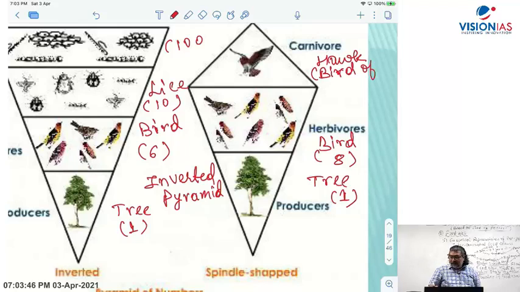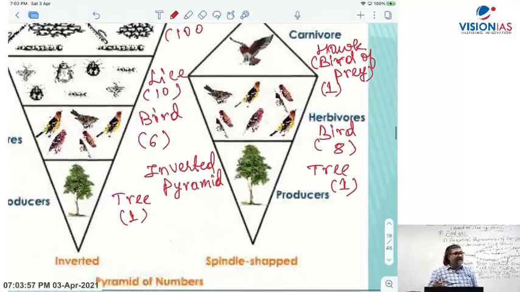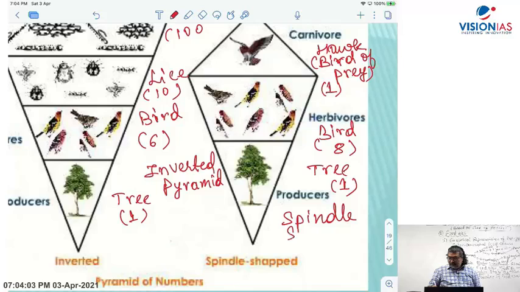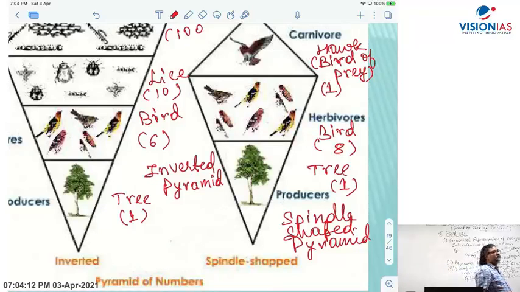And let's say you are having 1. So what happens in this case? The pyramid increases and then decreases. It becomes spindle shaped. It first increases and then decreases.